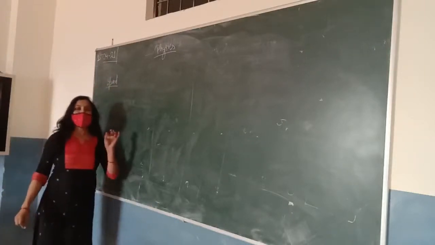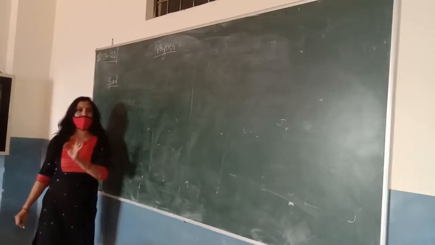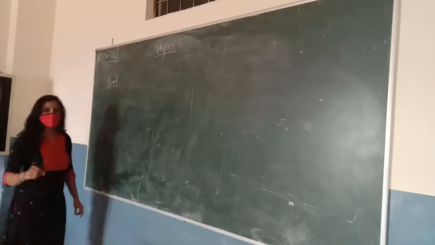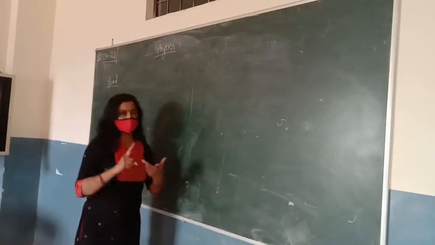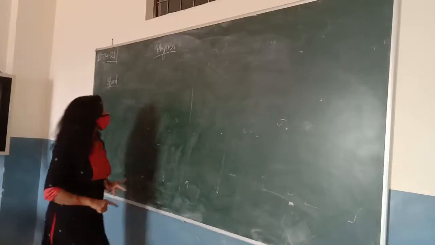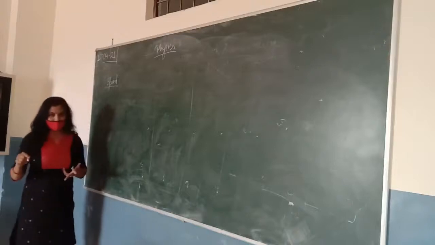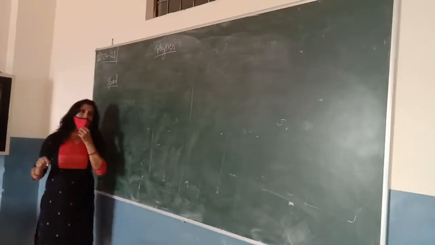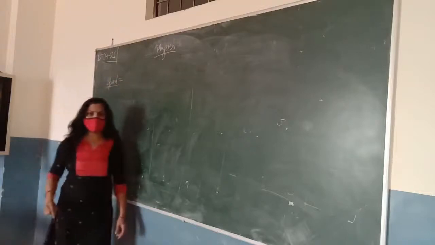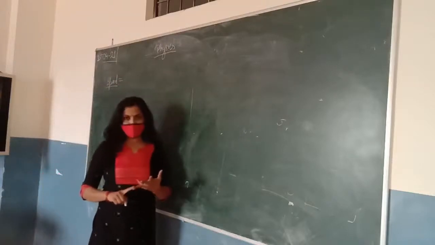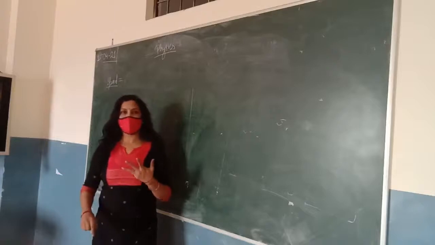Speed means the distance covered by a body per unit time. It means how much distance a body covers in unit time. The unit time can be a second, it can be an hour. So the distance covered by the body in unit time is called the speed. So we can define the speed, right? We can write down the definition of speed. The distance covered by the body in unit time is called the speed.